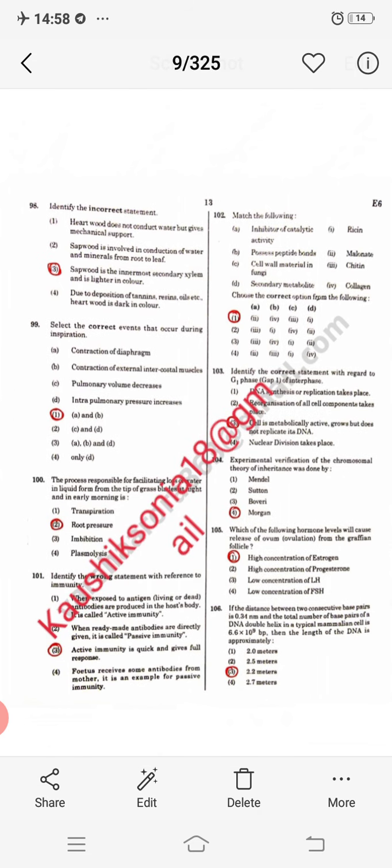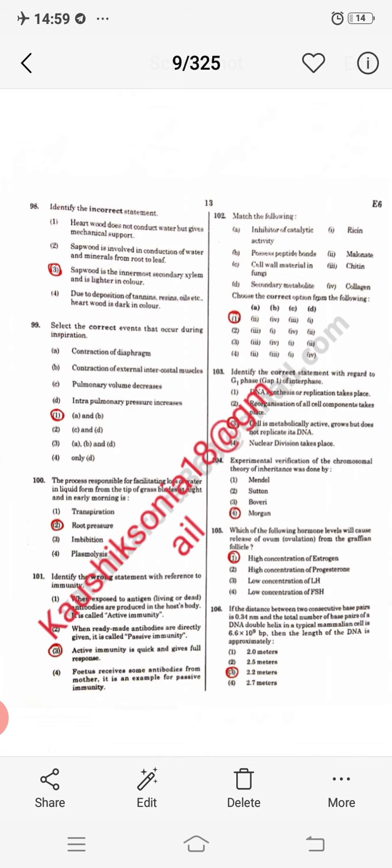Next question, experimental verification of the chromosomal theory of inheritance was done by. So that is done by Morgan. The chromosomal theory of inheritance was given by Sutton and Boveri, and experimental verification was done by Thomas Hunt Morgan, who worked on Drosophila. Next question, which of the following hormone levels will cause release of the ovum from the Graafian follicle? So that is a high concentration of estrogen.